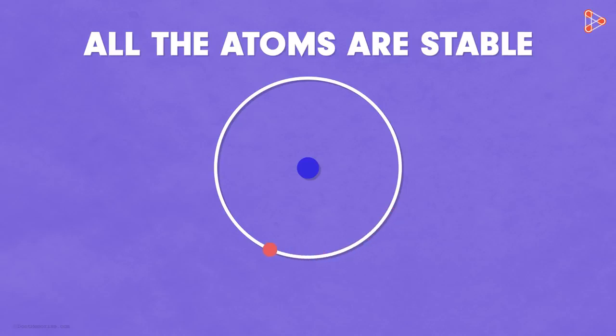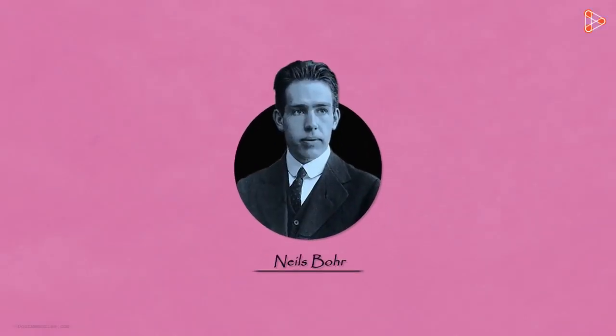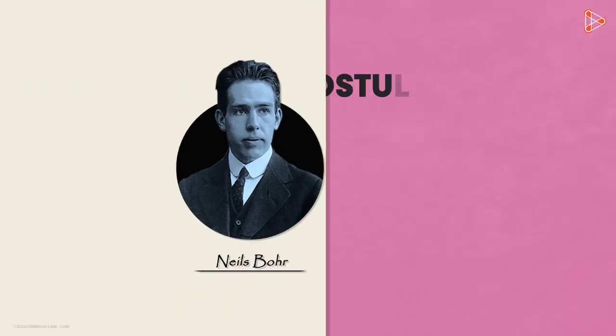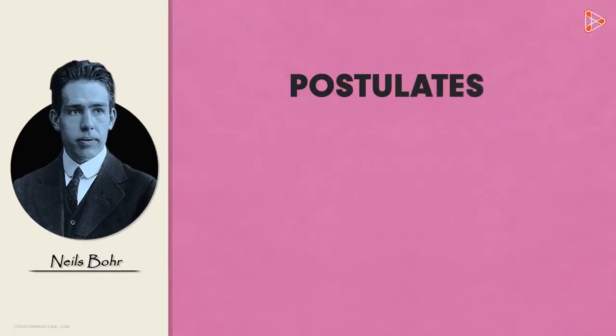That means the hypothesis put forth by Rutherford was also incorrect? Not really. The hypothesis just needed slight modifications. These were made by the next legendary scientist in our list called Niels Bohr. He made a few additional explanations to describe the atomic structure. The postulates put forward by Niels Bohr were as follows.